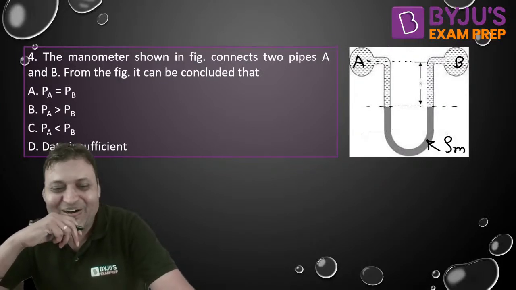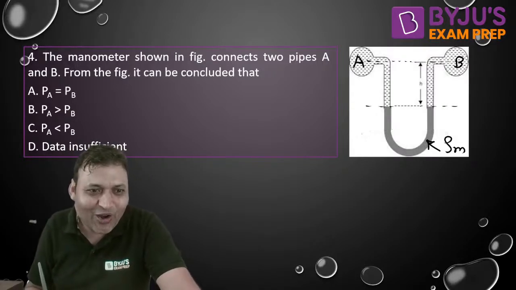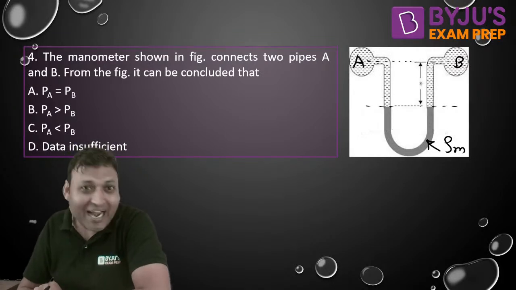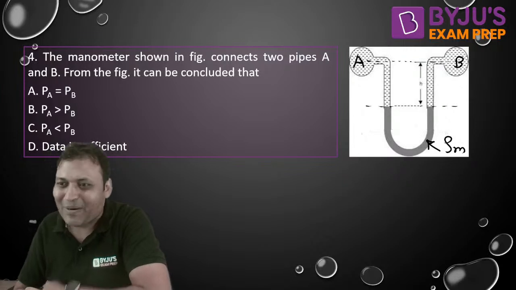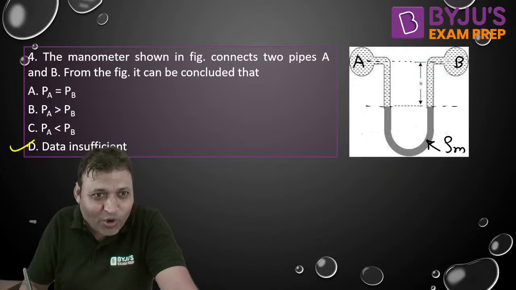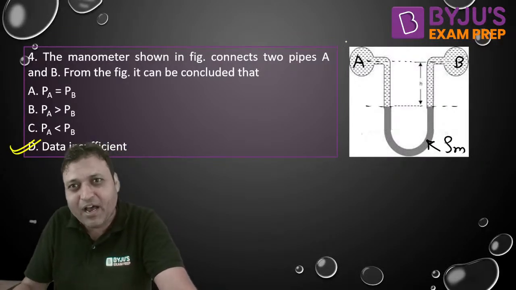Very good, very nice. More appropriate. You should always find out the more appropriate answer. You might be tempted to select option A, but that is not appropriate. The more appropriate answer is data insufficient. Now try to find out how.